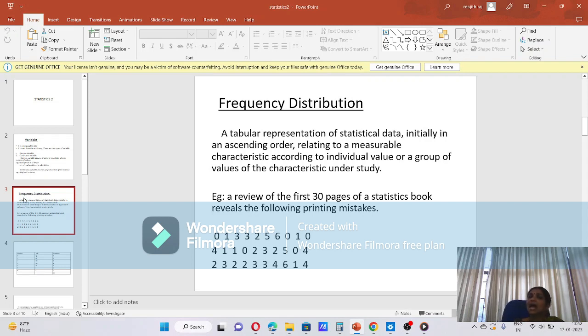It's a tabular representation of statistical data. Okay, frequency, how many times it repeats.